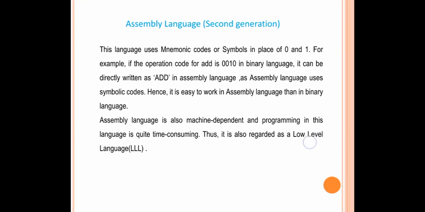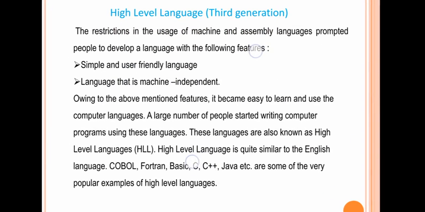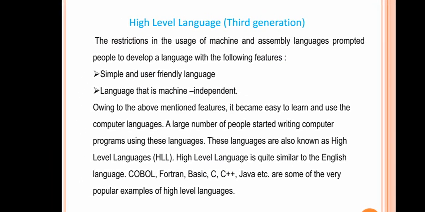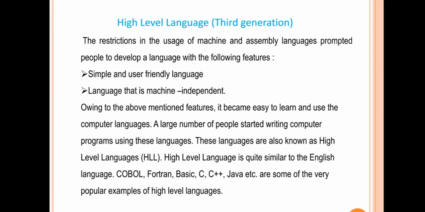Now the next category is high-level language. As the machine and assembly languages were difficult to understand and use, people wanted to develop a new language which should be simple and easy to use, and it should be machine independent also, which means a program written for one computer should work on other computer also.